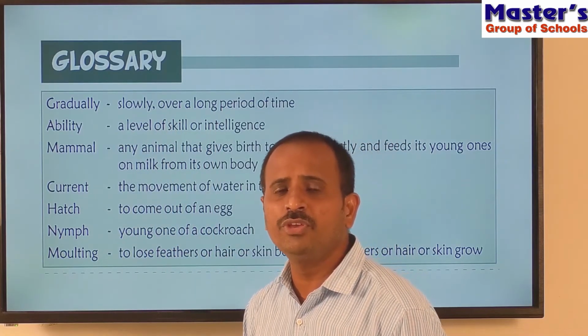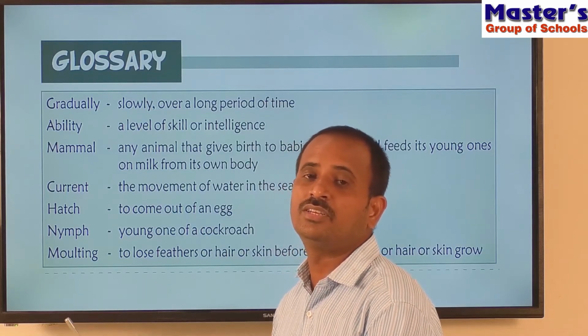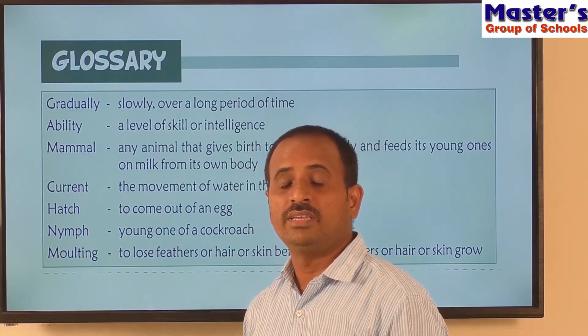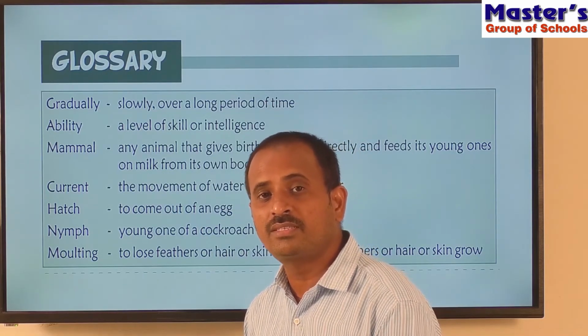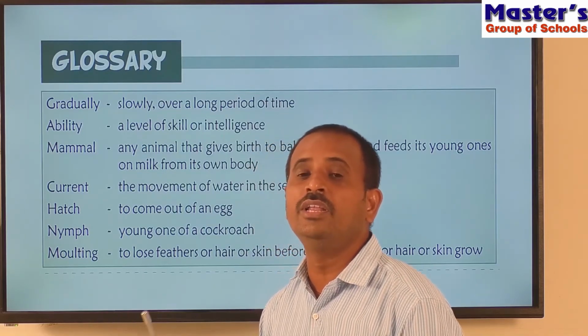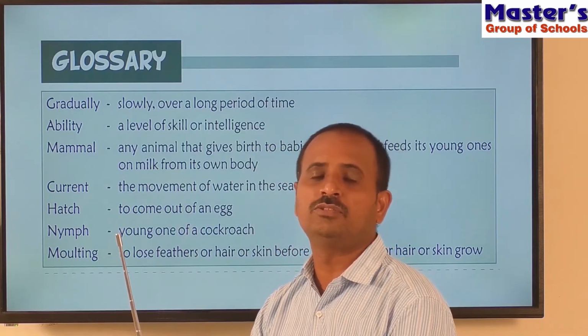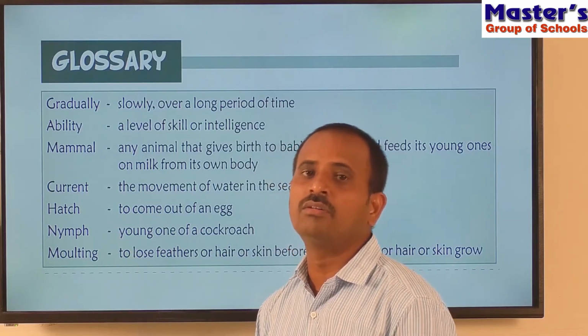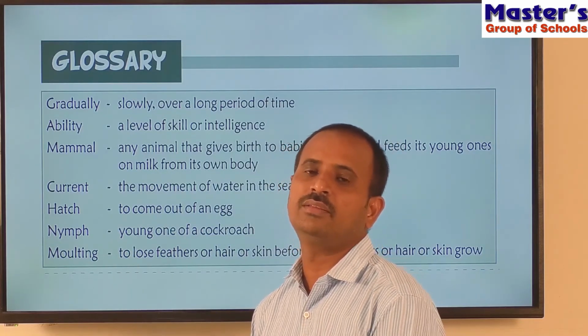So children, where do we use gradually? Already we have learned in the chapter. The young baby comes out from the egg and it gradually grows into an adult one. Gradually means it takes a long time. That means it is slowly.